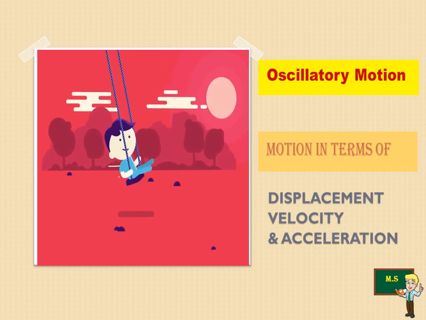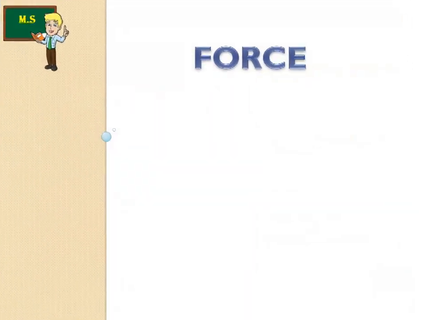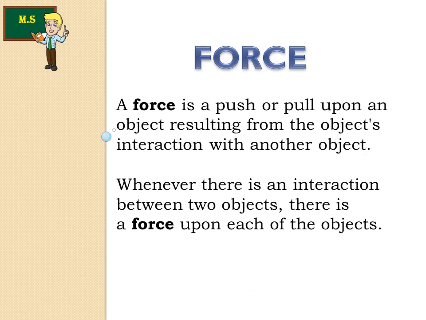The answer is force. A body needs a push or a pull to move, to be brought to rest, or to change its velocity. Here, push or pull is called force. So, force is a push or pull upon an object resulting from the object's interaction with another object.